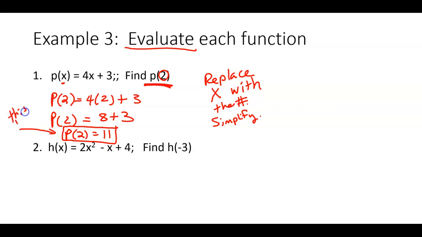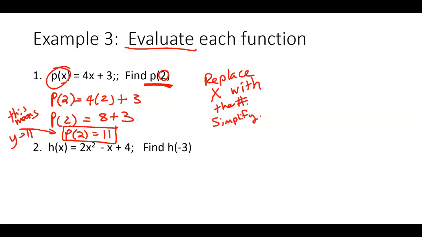This means y equals 11 because y is the p of x. That's just the wedding ring that's covering up the y, but that's really y, just so you know. So here's the promise. When she's 2, he's 11. He kept his promise. Quadrupled it, plus 3. All right. So replace the x with the number and simplify.